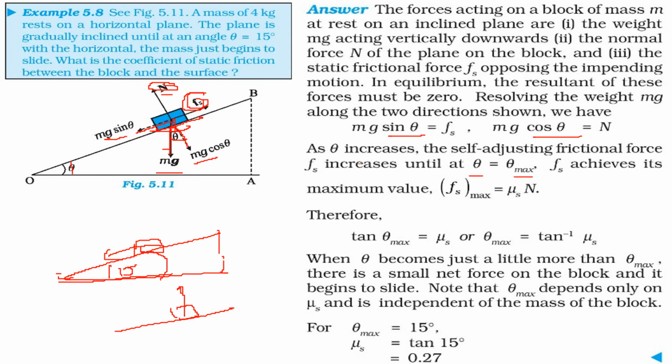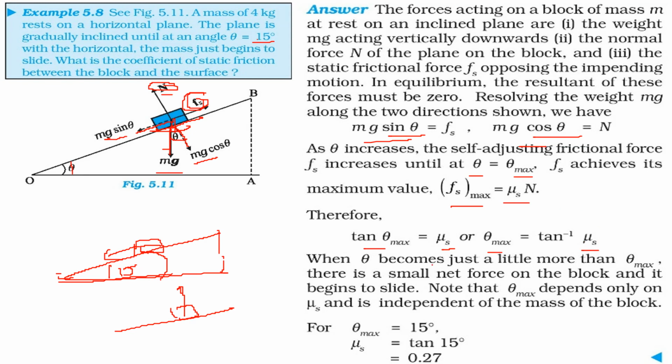And theta max is what? It is given that theta max, the maximum angle, is 15 degrees. So this Fs max, we know that Fs max is mu s into N. This gives tan theta max equal to mu s. We just have to divide these two equations, and theta max will be tan inverse mu s.